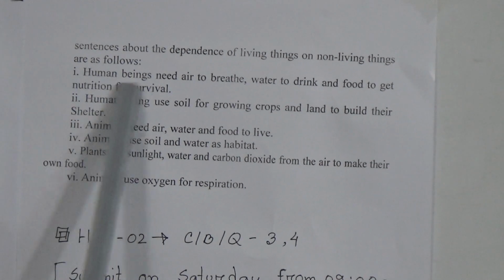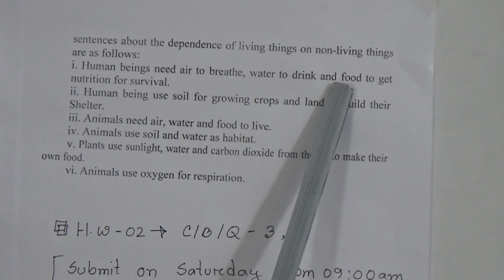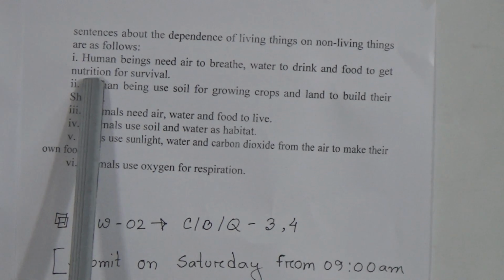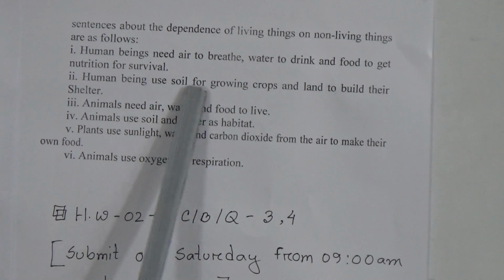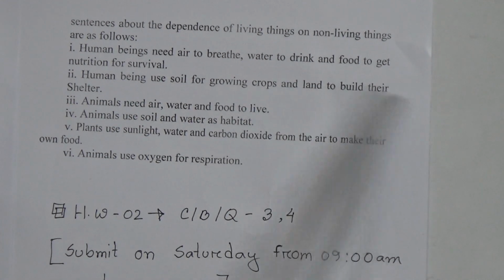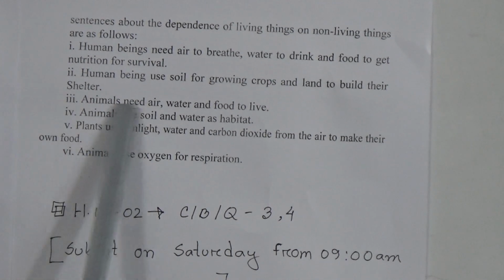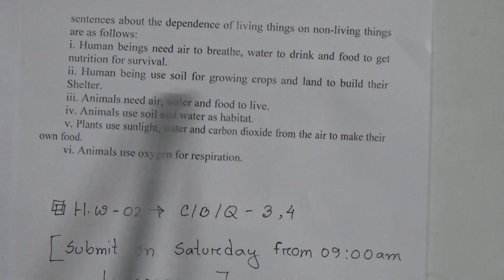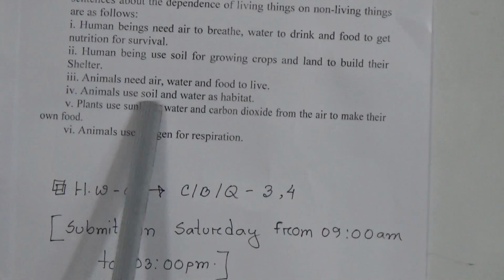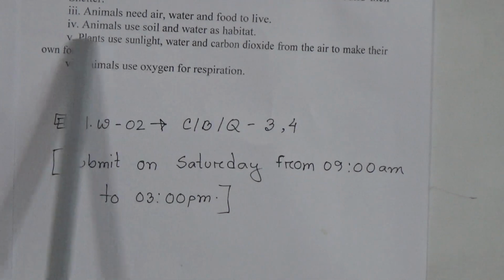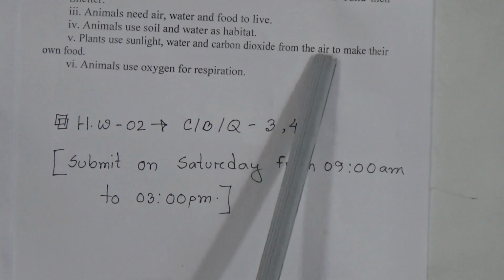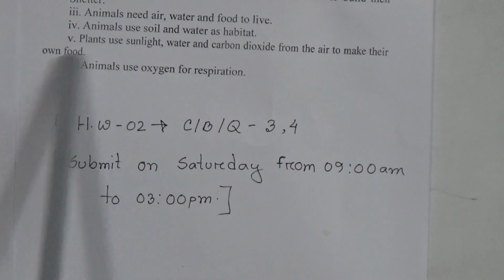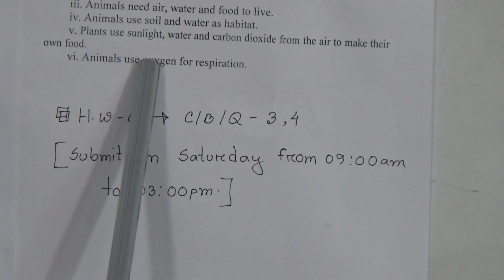First one, human beings need air to breathe, water to drink, food to get nutrition for survival. Second one, human beings use soil for growing crops and lands to build their shelters. Third one, animals need air, water and food to live. Fourth one, animals use soil and water as habitat. Fifth one, plants use sunlight, water and carbon dioxide from the air to make their own food. And last one, animals use oxygen for respiration.